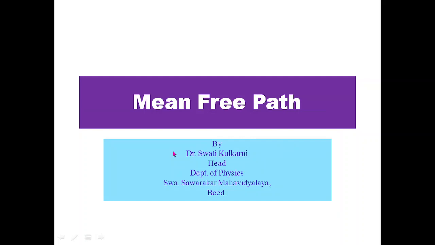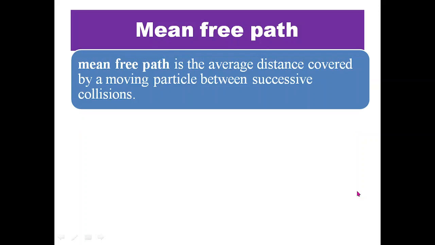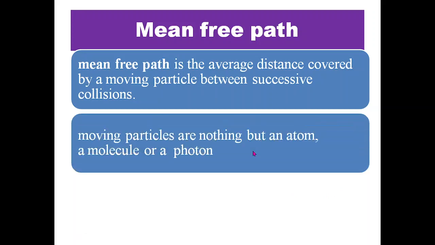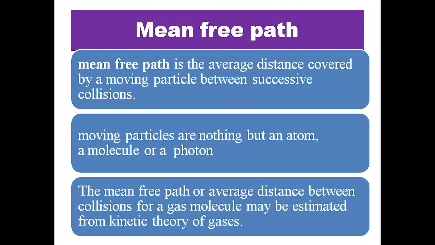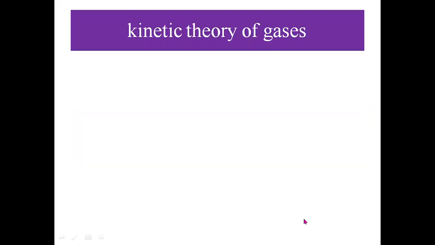Students, today we are going to consider the mean free path. Mean free path is the average distance covered by a moving particle between two successive collisions. Particles are nothing but atoms, molecules, photons, or gas molecules. It is the average distance between collisions for a gas molecule, and it is estimated from the kinetic theory of gases. What is this kinetic theory of gases?